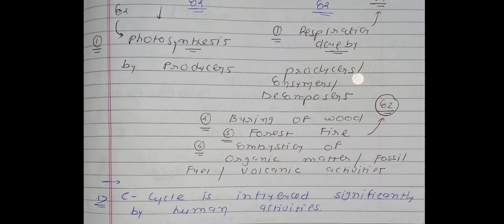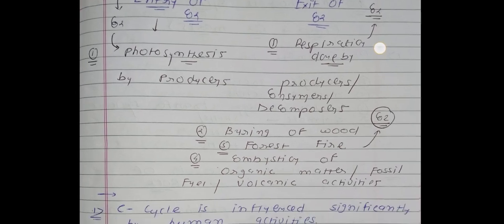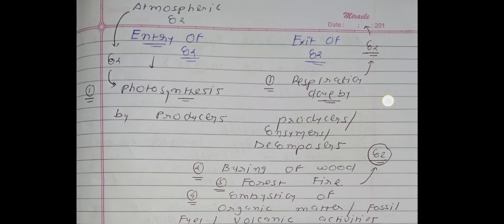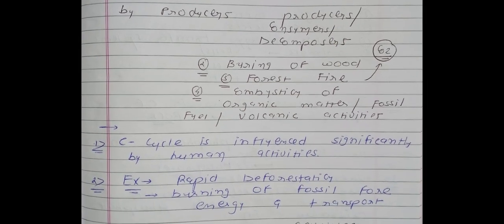Now see the second point, burning of food. Third point, forest fire. Fourth one is combustion of organic matter and fossil fuel, and fifth one is some volcanic activities. So these activities will do what? They will release CO2. Because of all these activities and because of respiration, CO2 will again go to the atmosphere. Okay, so there is an entry point and exit points of carbon dioxide.